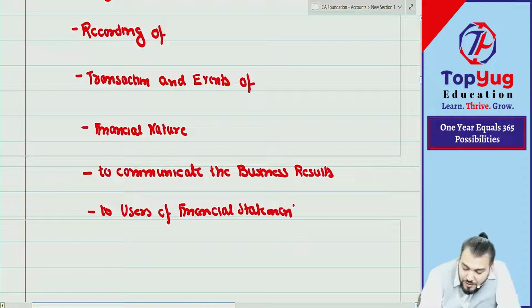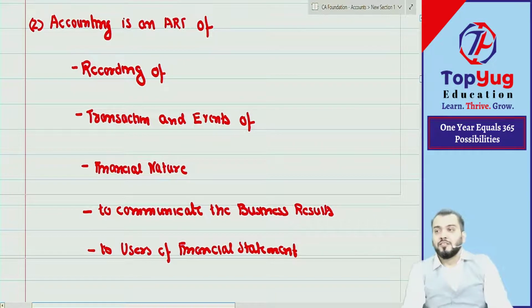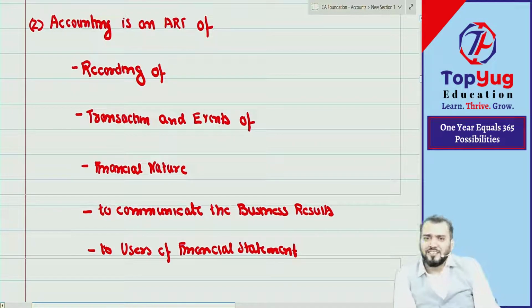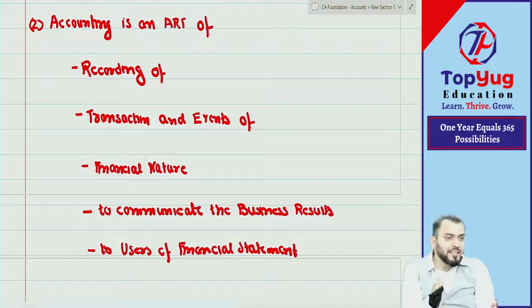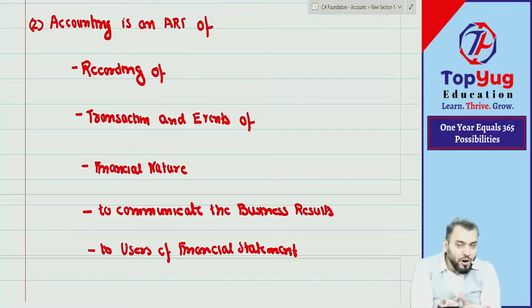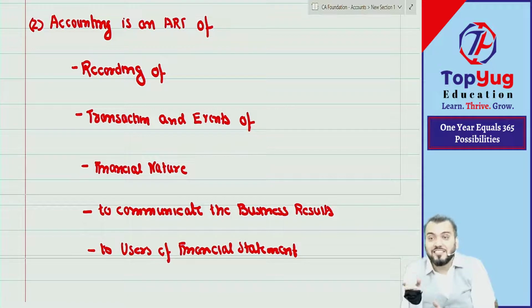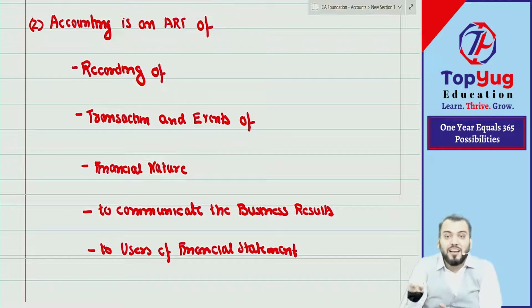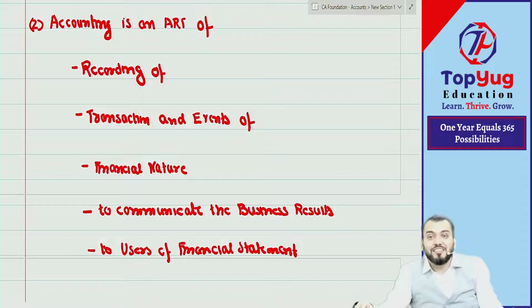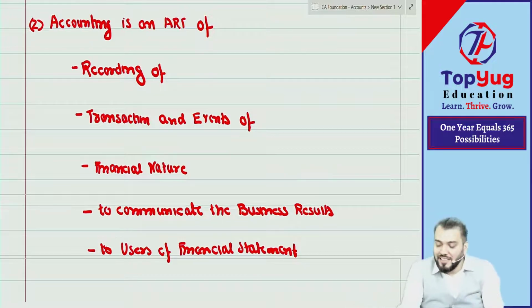We have understood a little, not completely. The definition is good. Let us once again read. Accounting is an art of recording. Recording what? Transaction events. Of which nature? Financial nature. For what purpose? To communicate what? Business result. To whom? To the user of financial statement.